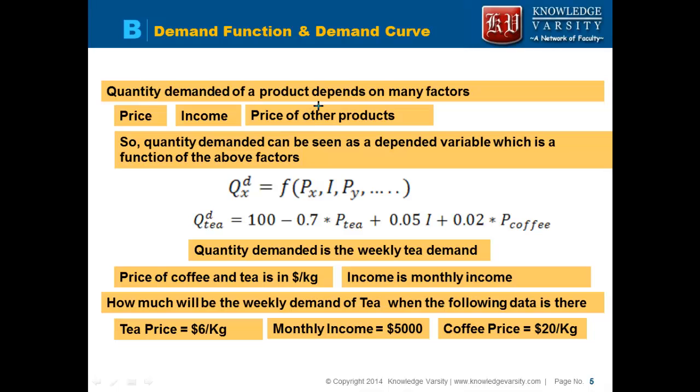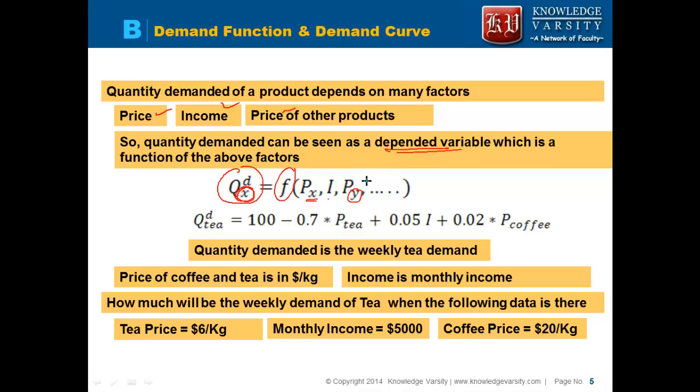Our demand function we can write like this. The quantity demanded can be seen as a dependent variable. It is a function of the above factors: the price of the product. So this is your quantity demanded of good X. It is dependent on the price of good X, plus income of the people, then the price of good Y, and the price of other products also. There may be other factors on which it is dependent.